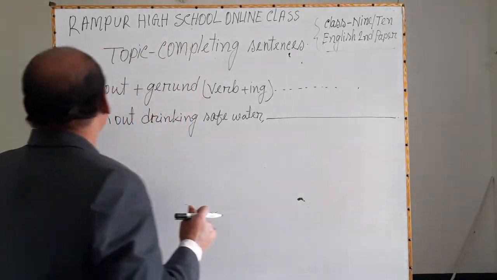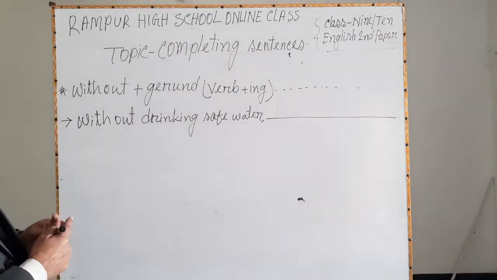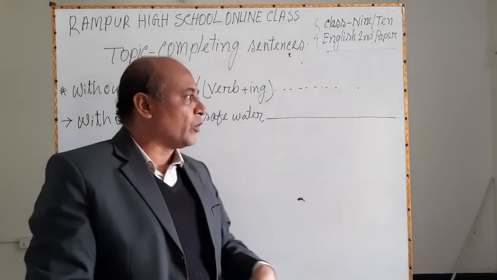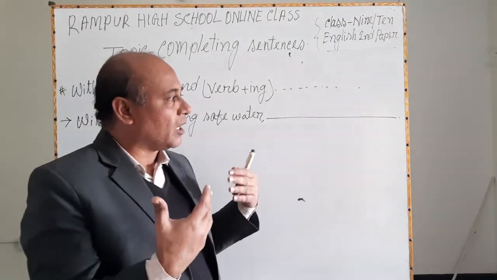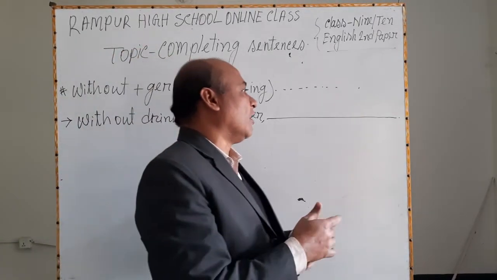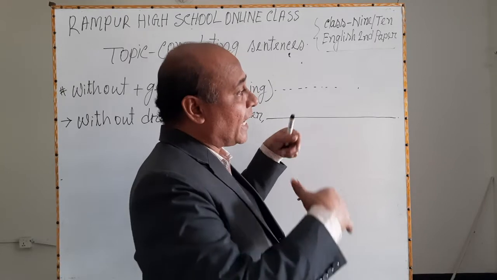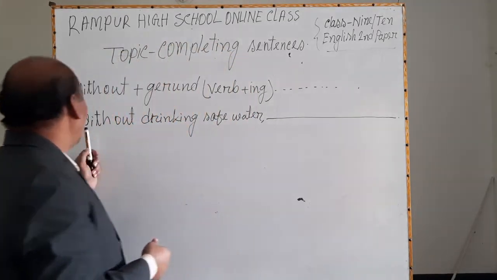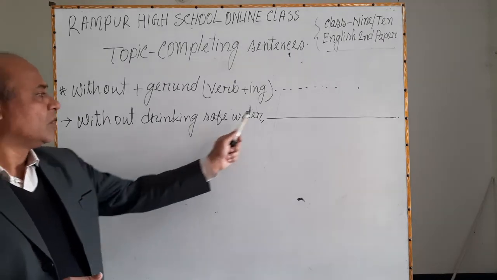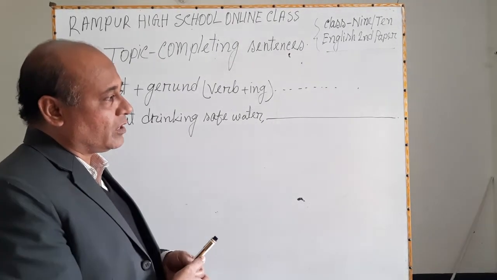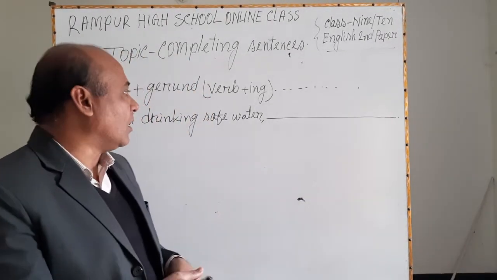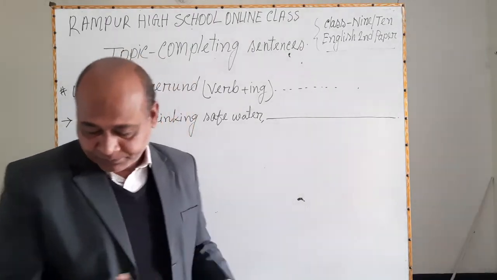When we use by here, then in this part we will use the first form, present form of the verb or affirmative form. But when we use without plus gerund, we must use after the subject a negative form of a verb in maximum cases.